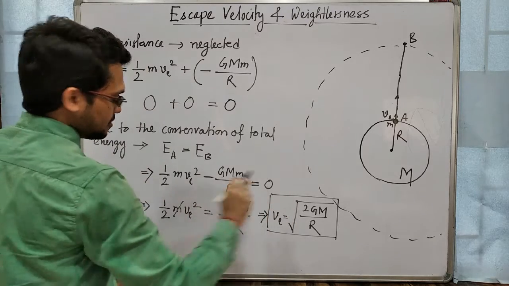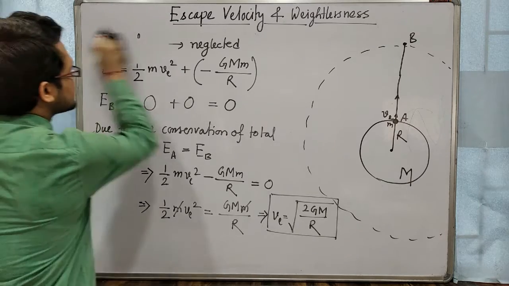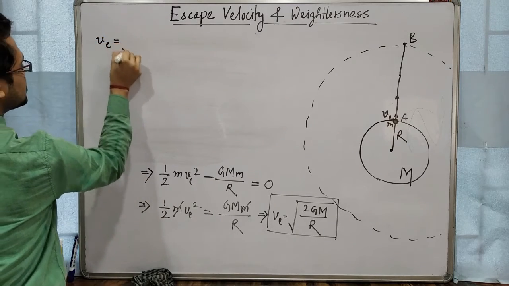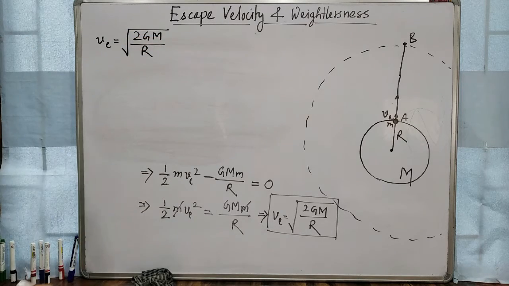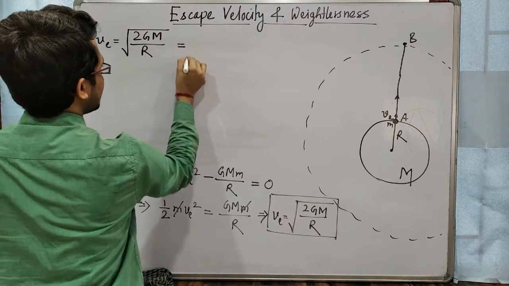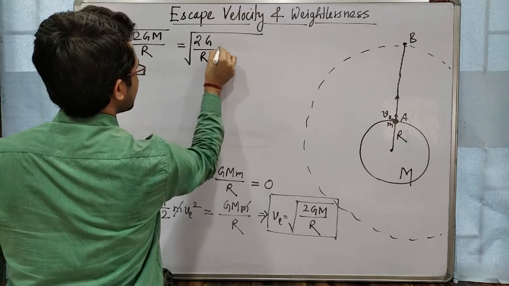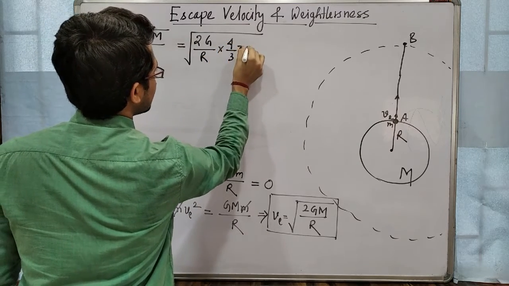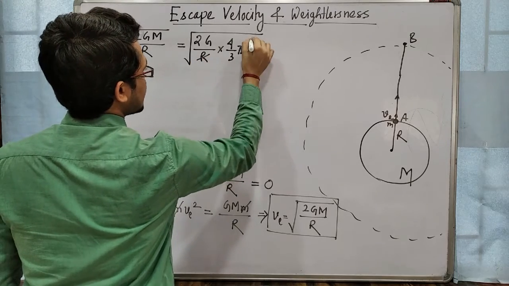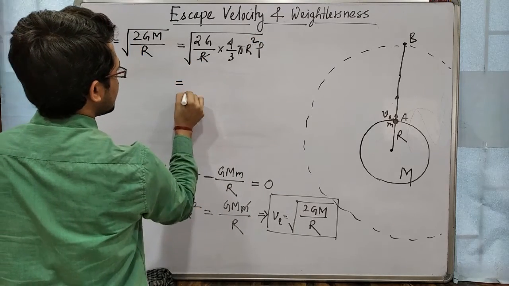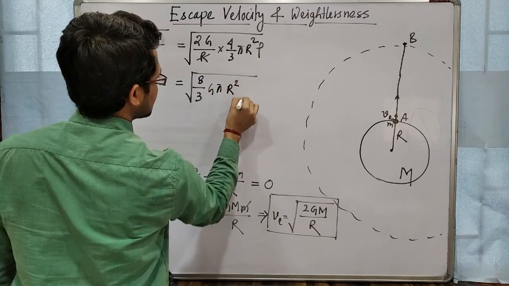Now I am showing a few points on which ve depends. So ve equals root over 2GM by R. Okay, here this M we can write like this: root over 2G by R into 4 by 3 pi R cube rho. One R cancels out, so here you will get 2. Okay, so the formula becomes root over 8 by 3 G pi R square rho.